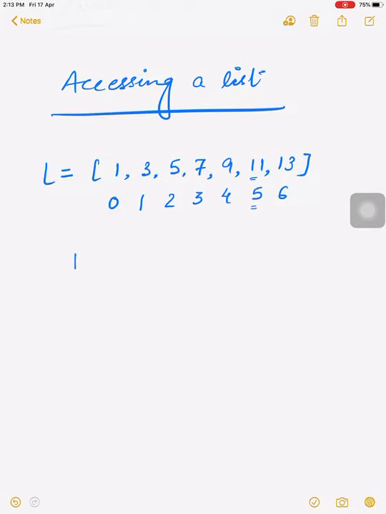For example, if we want to access the element 11 in the list, we have to write the index of 11, which is 5. So if we write L[5], then the output will be 11. It will access the value which is stored at index 5.